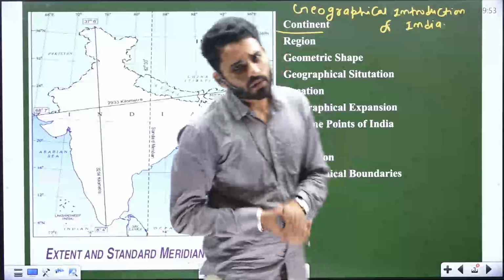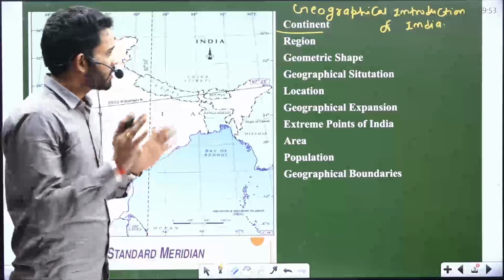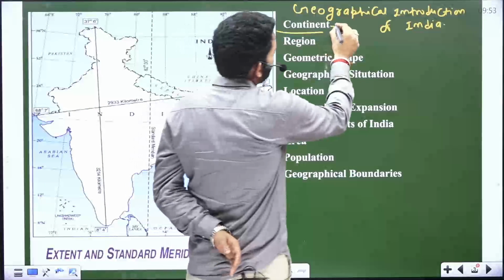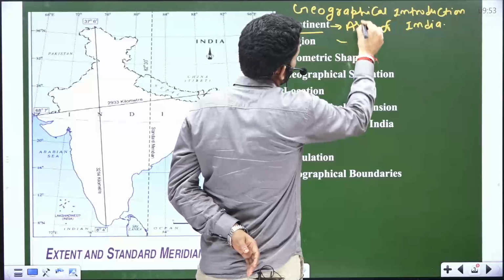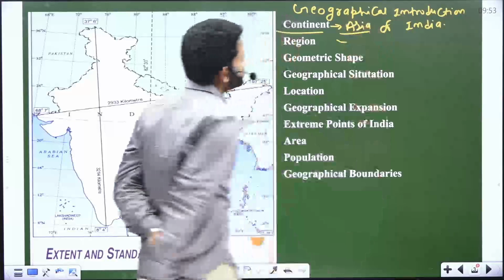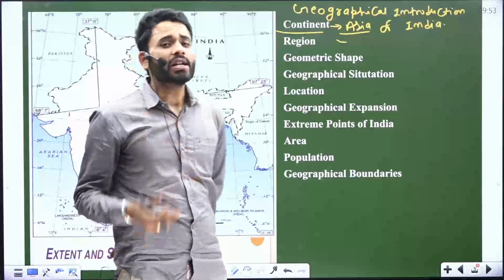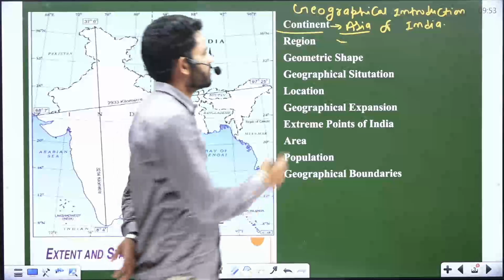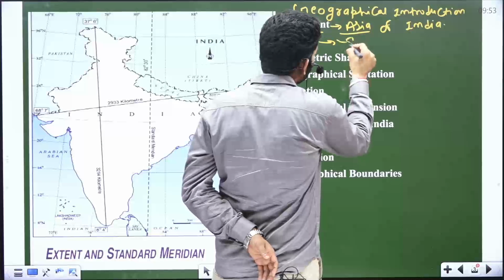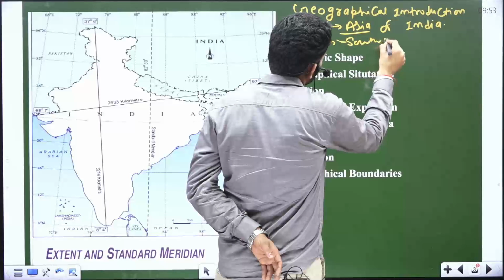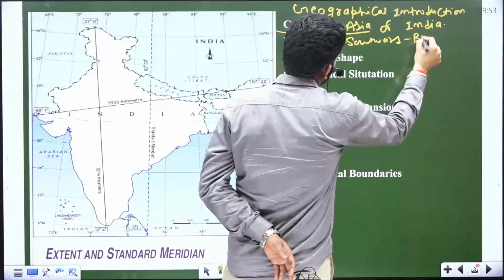You know the number of continents is 7, and India is situated in the Asia continent. Okay, in the Asia continent, in which region? So, India is situated in the southern region.